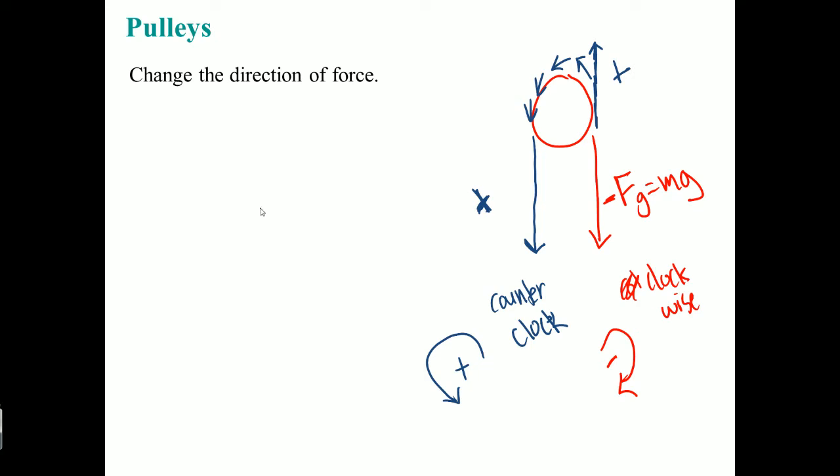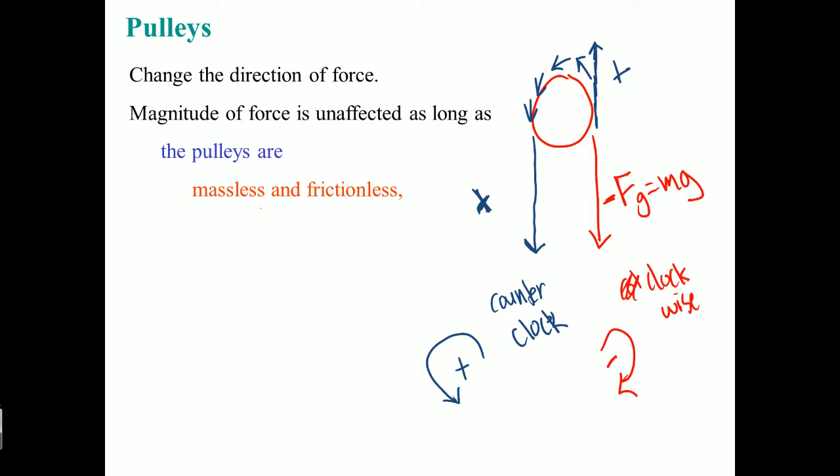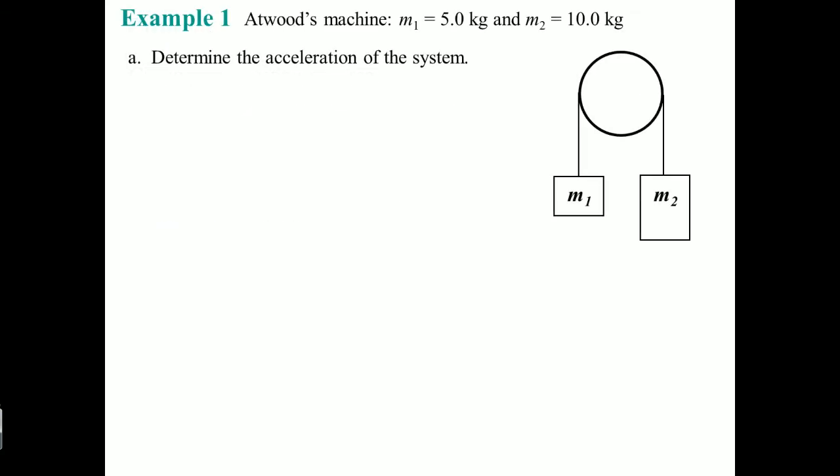Some things that you need to understand is that the pulleys are massless and frictionless, so you don't have to include that mass here. It's not another mass that you have to add. Also, the strings, technically they're also massless. Yes, they're physical objects, and yes, they do have mass in real life. So in the system, we would have to include the mass of the string and the pulley. But for the math to make more sense in this class, we just ignore them. All right, so let's take a look at this example.